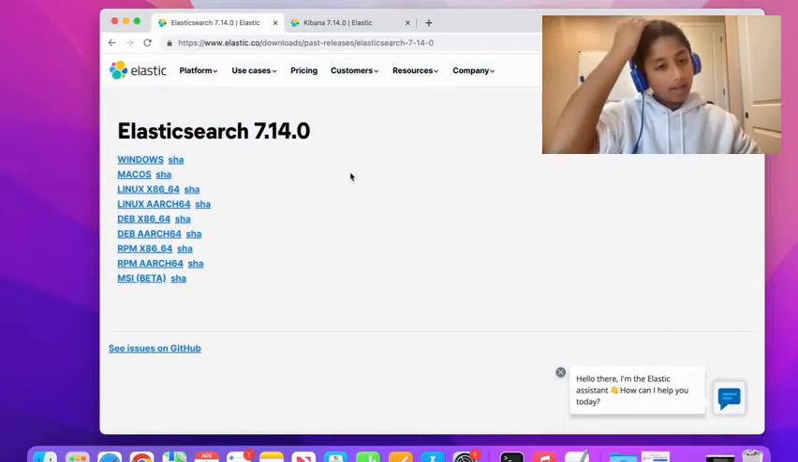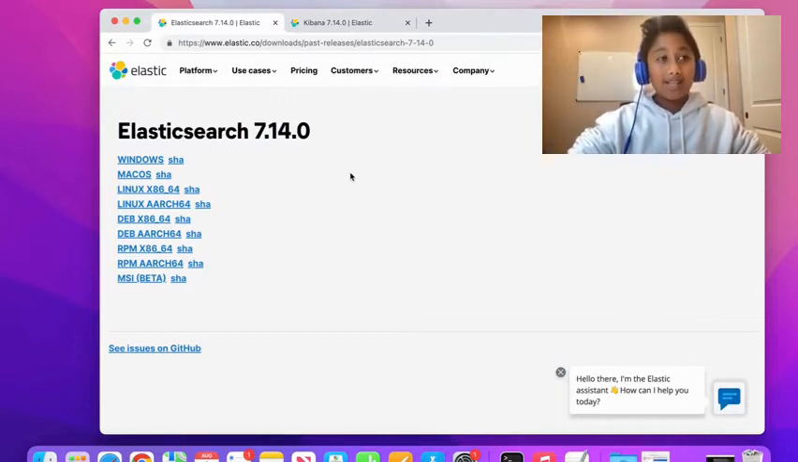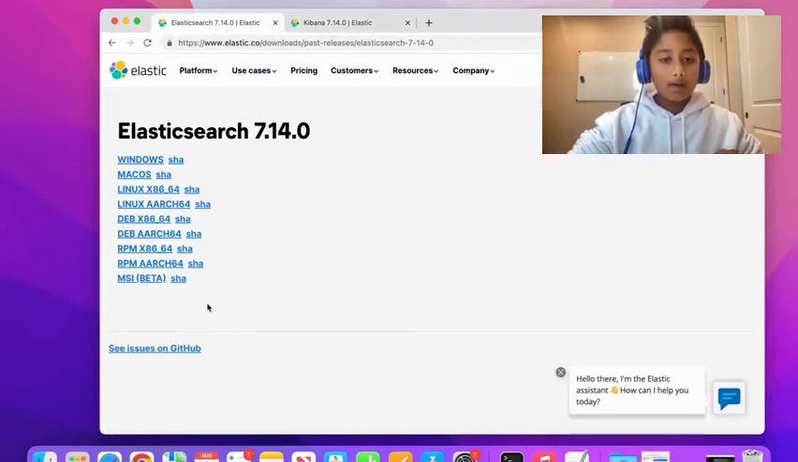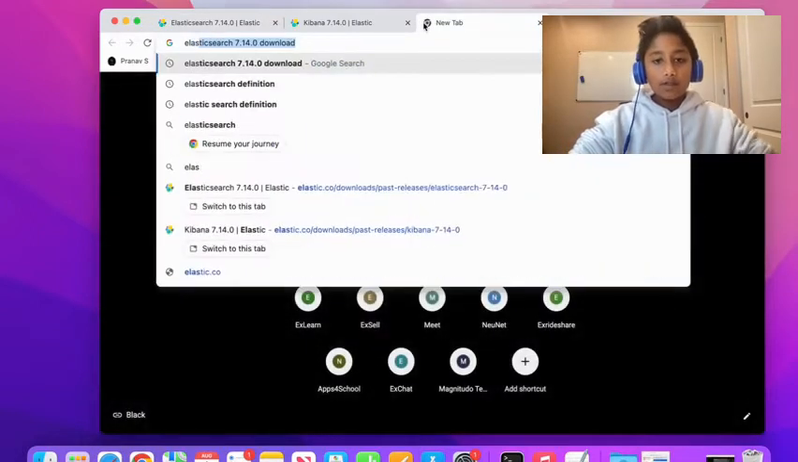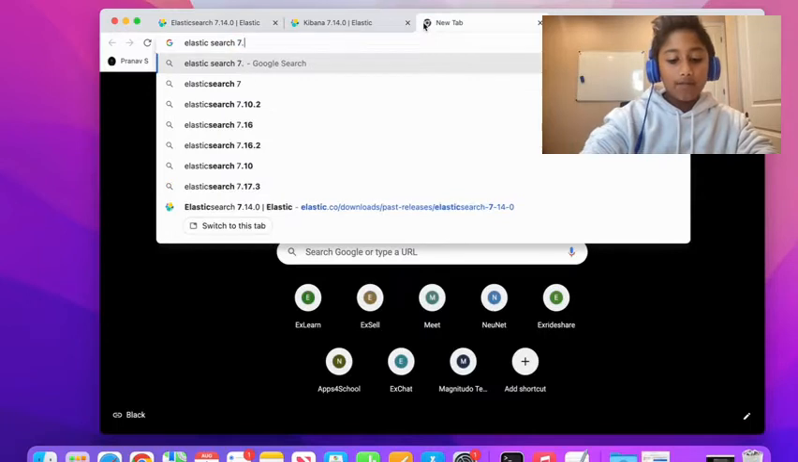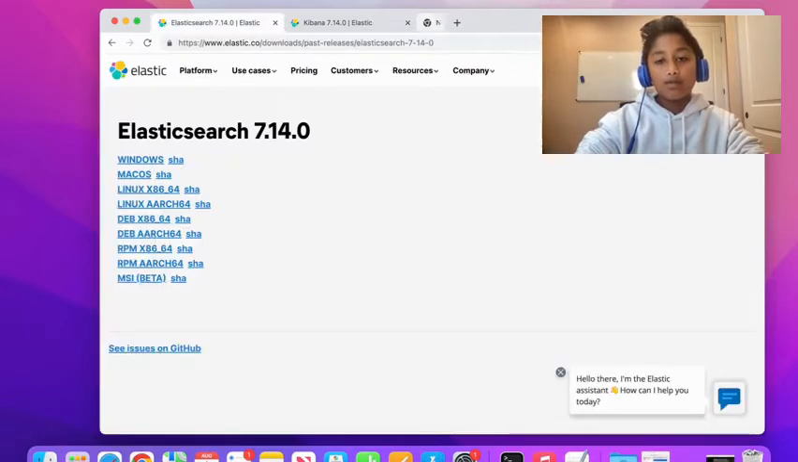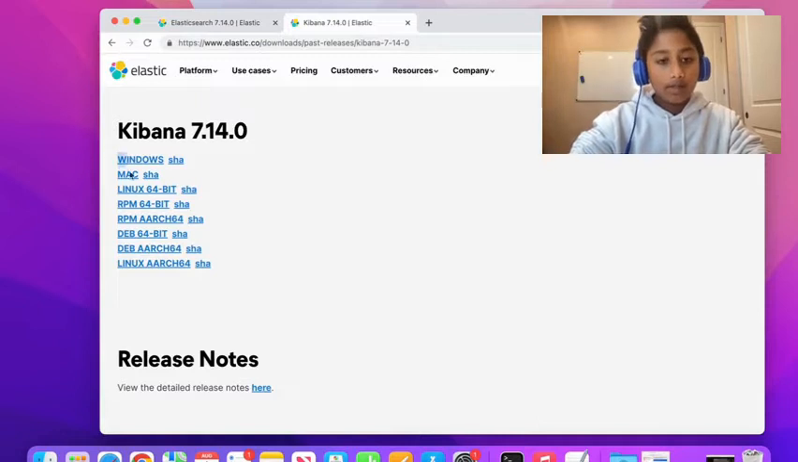Today we're going to be using Elasticsearch 7.14.0. There is a later release, but I had some issues with that. I tested it on both my Windows and my Mac, and Elasticsearch 7.14.0 works and runs the smoothest. I'm going to put the download links in the description down below. All you have to do is type Elasticsearch 7.14.0 and then Kibana 7.14.0. Now just download whichever operating system you're on.